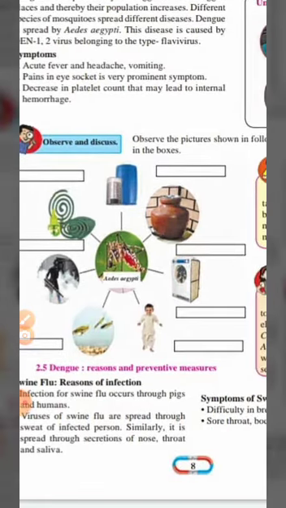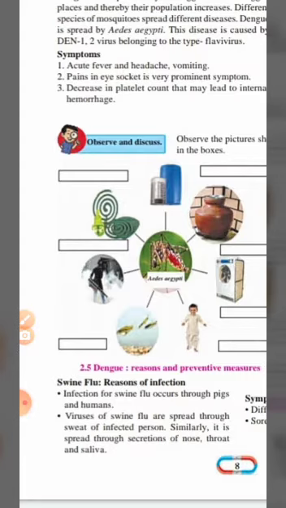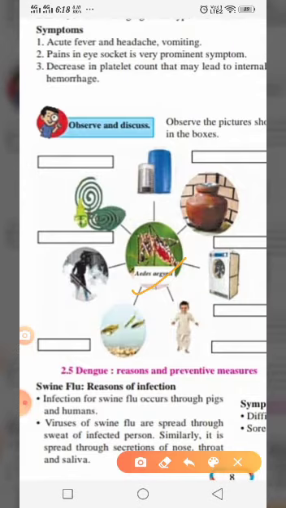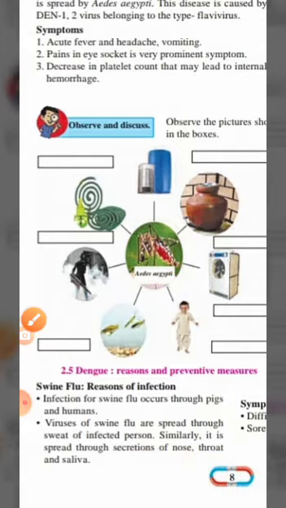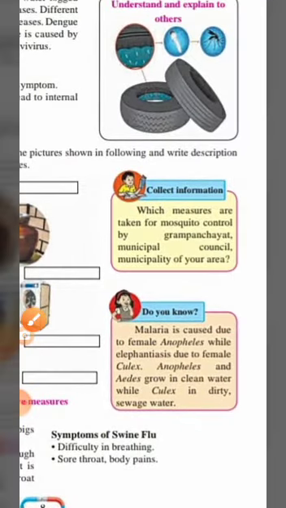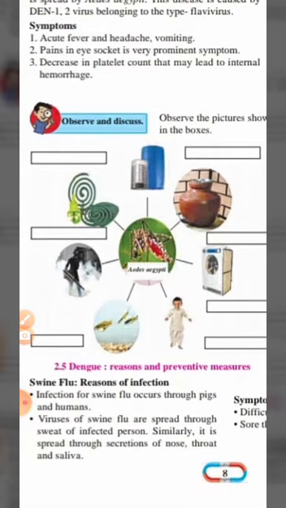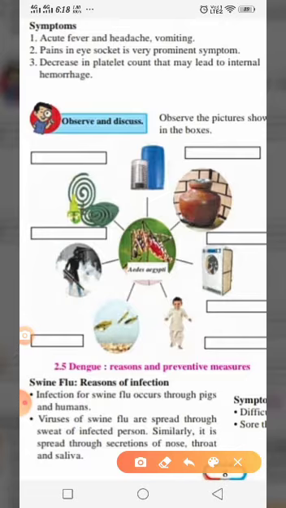Okay, now here they have given one more picture and they said to observe and discuss it. Here you can see Aedes aegypti, this is the mosquito name. What we have to discuss over here: observe the picture shown in the following and write description in the boxes. So you are going to observe this picture. Here you can see this is the water jar, or you can say matka, in which we store the water for drinking.